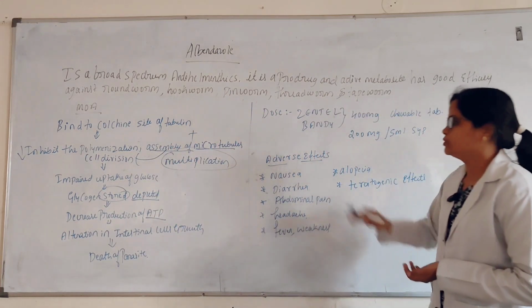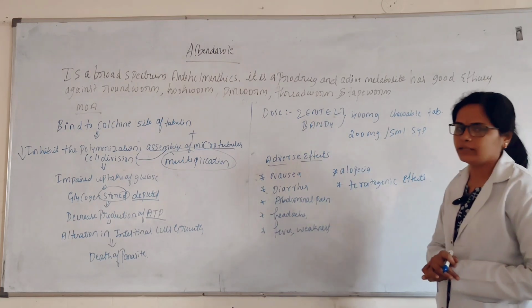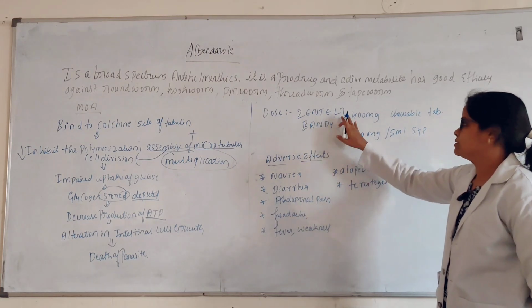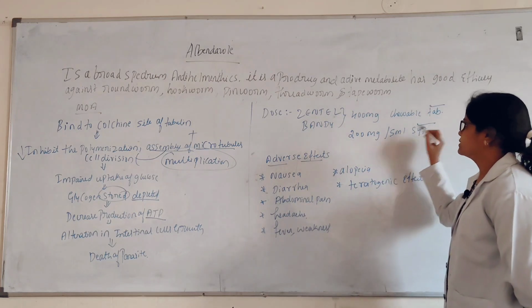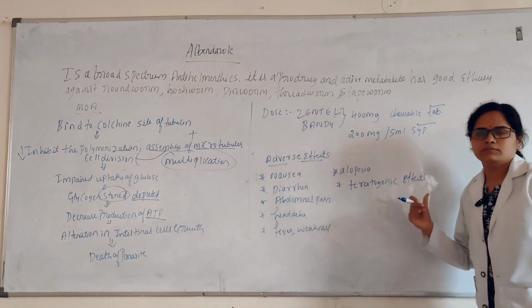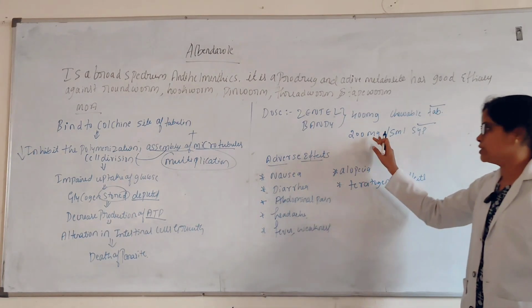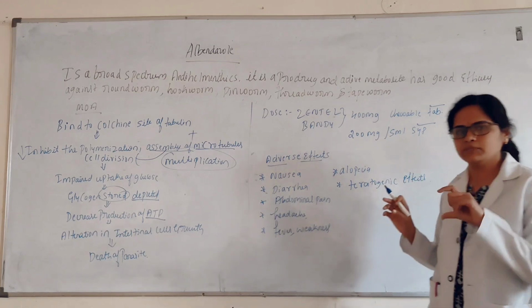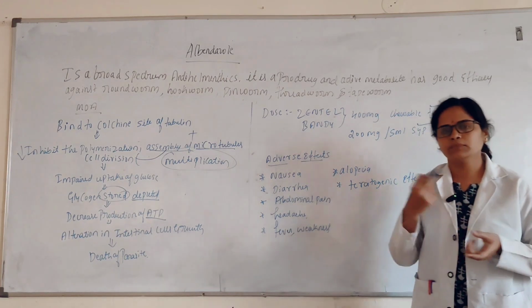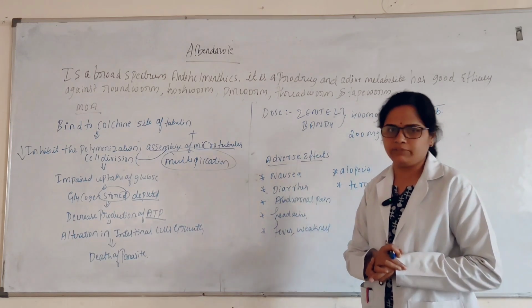Next we'll see about the doses. It is present in the form of tablet as well as syrup. 400 mg is in the chewable tablet, and it is also present in the form of 200 mg per 5 ml syrup, that is, you get 5 ml of syrup. 5 ml at a time you should drink. Okay, and next we'll see about the adverse effects.